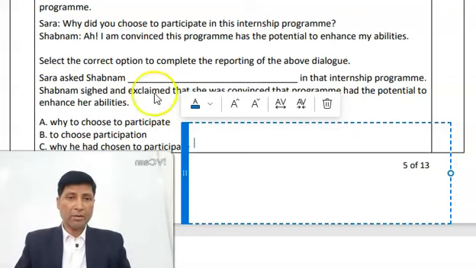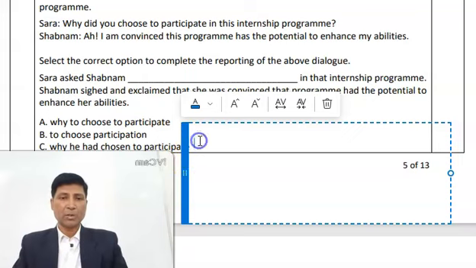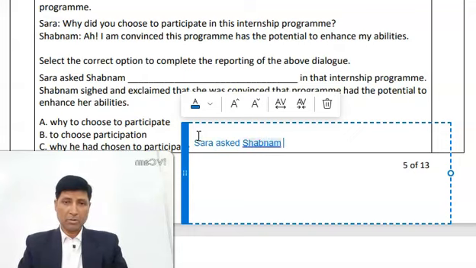So here the statement is already given. Sarah asked Shabnam in that internship program. So the reporting part has already been given in this answer. You should try it on your own. Sarah asked Shabnam.